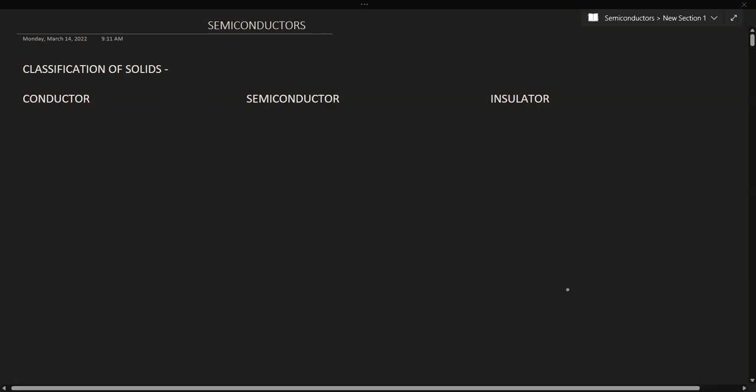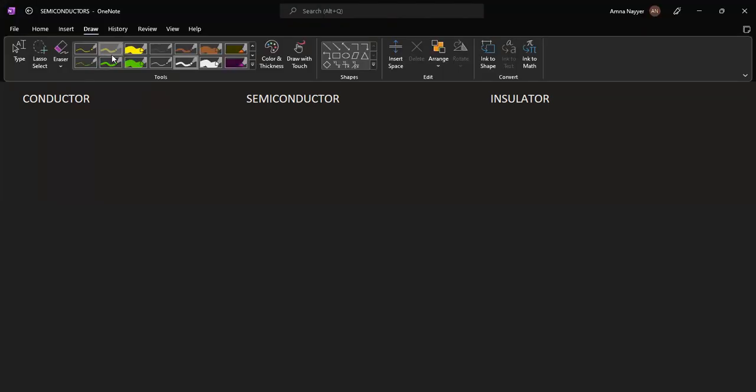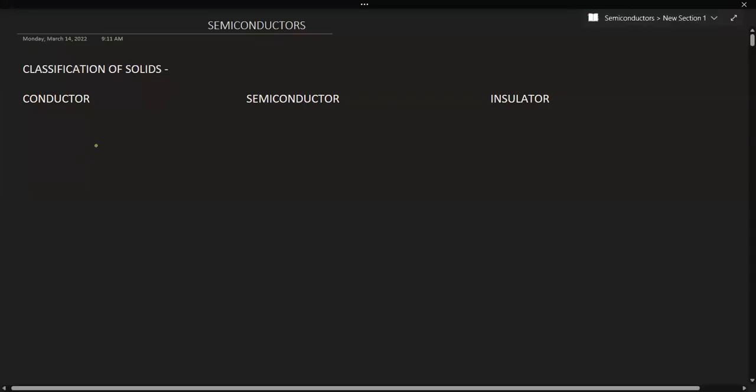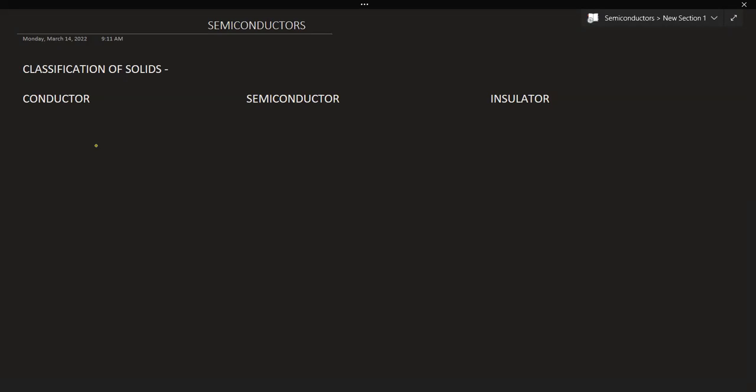Properties. They can be classified on the basis of band theory. So band theories we'll be studying in detail. But before that, regarding conductors, you should remember when you compare resistivity of the materials, resistivity and resistance, these topics you are already aware of from your previous chapters like current electricity.